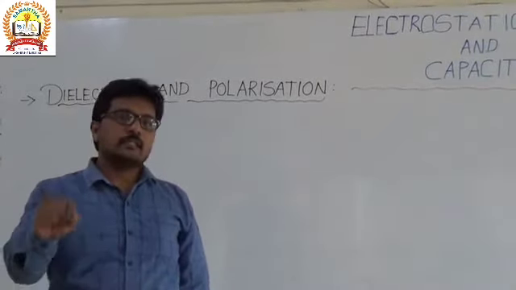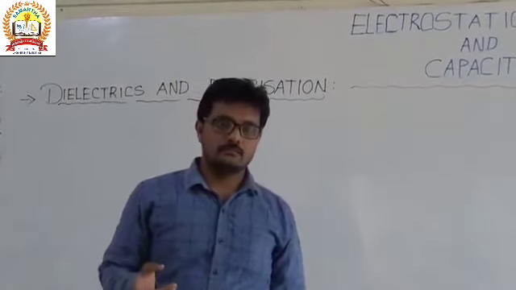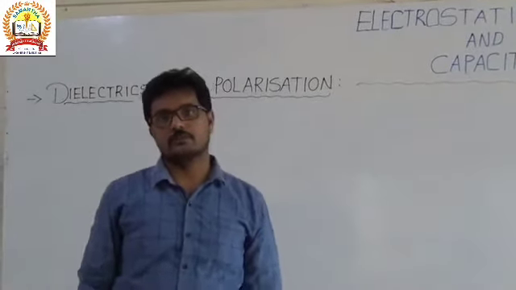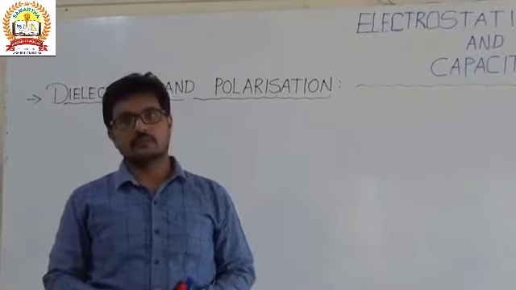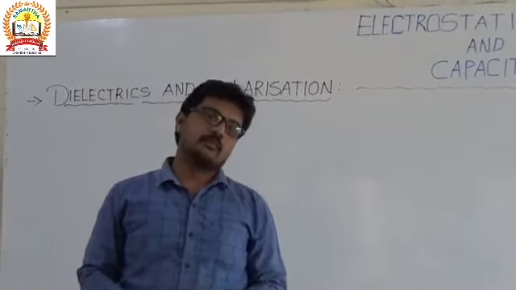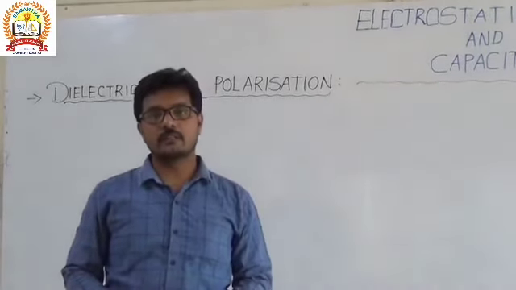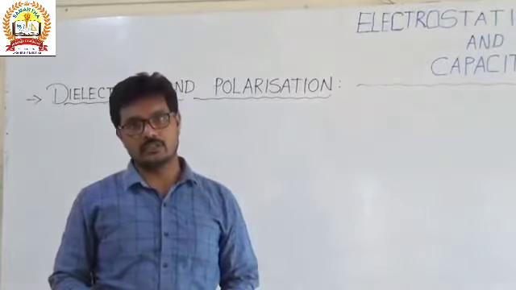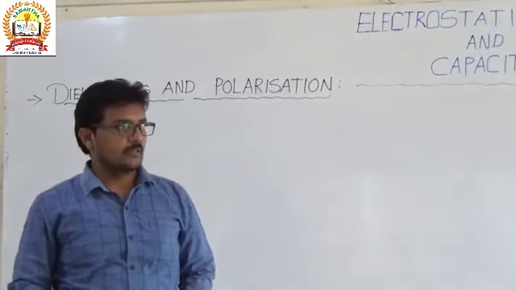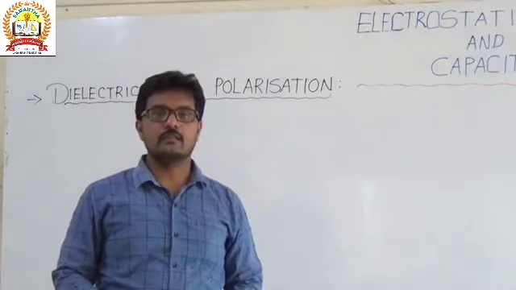And when the potential is constant on the surface, that surface is the equipotential surface. From the characteristics of the equipotential surface, we know that the equipotential surface and the electric field are at right angles to each other. It means the angle between them will be 90 degrees.